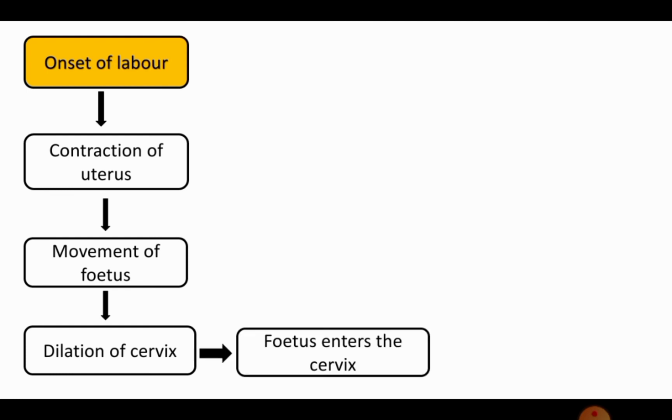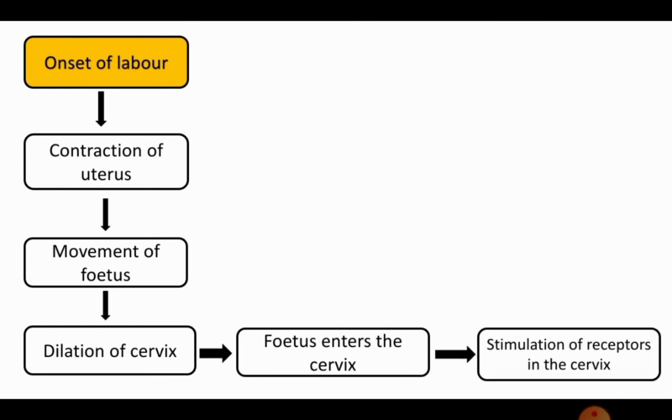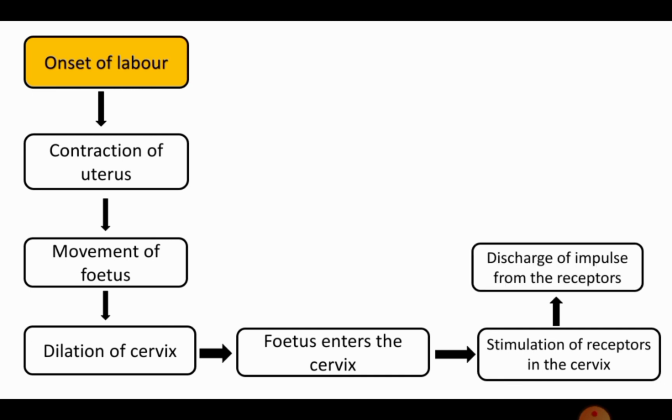Contraction of uterus will squeeze the baby inside. So the fetus will move inside. The movement of fetus will result in dilation of cervix. So when the fetus is pushing against the cervix, it will get dilated, and dilation of cervix will allow the baby to enter the cervix. So the fetus will enter into the cervix, and there are so many receptors on the inner wall of the cervix. When the fetus is coming in contact with those receptors, the receptors get stimulated and it produces an impulse.